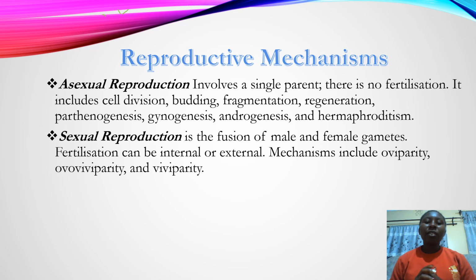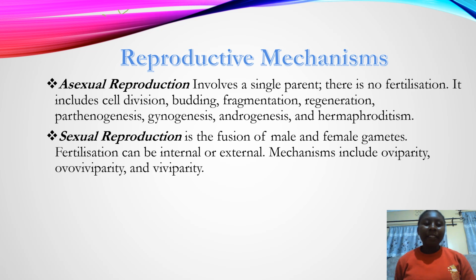Asexual reproduction involves a single parent, that is, there is no fertilization, and includes mechanisms like cell division, where we have binary fission and multiple fission. We have budding, fragmentation, regeneration, parthenogenesis, gynogenesis, androgenesis, and hermaphroditism.